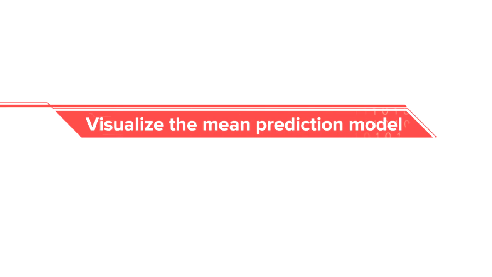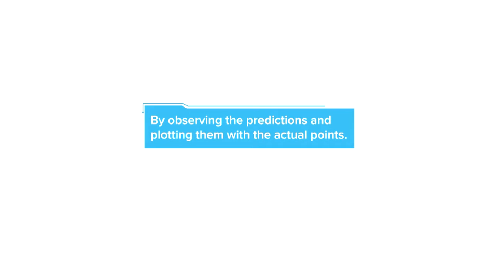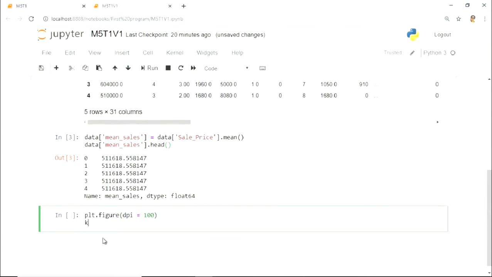So, we have successfully built our first mean regression model. But how would we know how close to actuals our estimates or predictions are? Well, one way we can do that is by observing the predictions, that is, the mean values of the sale price that we have calculated, and plotting them with the actual points. So let's do this. We use matplotlib to visualize the mean prediction.